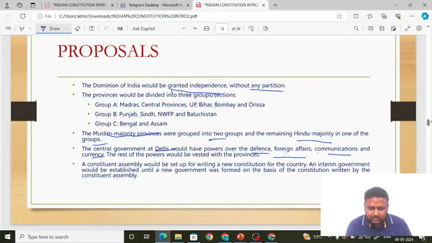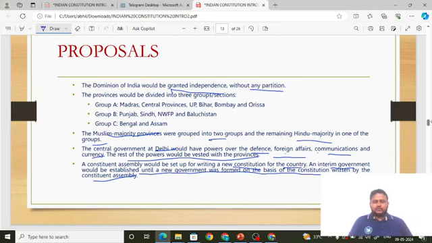You will know it is almost similar. The rest of the powers, that is the remaining powers, be it education, culture or tourism, all these powers would rest with the provinces, that is with the states. Provinces means states, basically. A Constituent Assembly would be set up for writing a new constitution for the country. An interim government would be established until a new government was formed on the basis of the constitution written by the Constituent Assembly. So, those are the proposals of the Cabinet Mission.